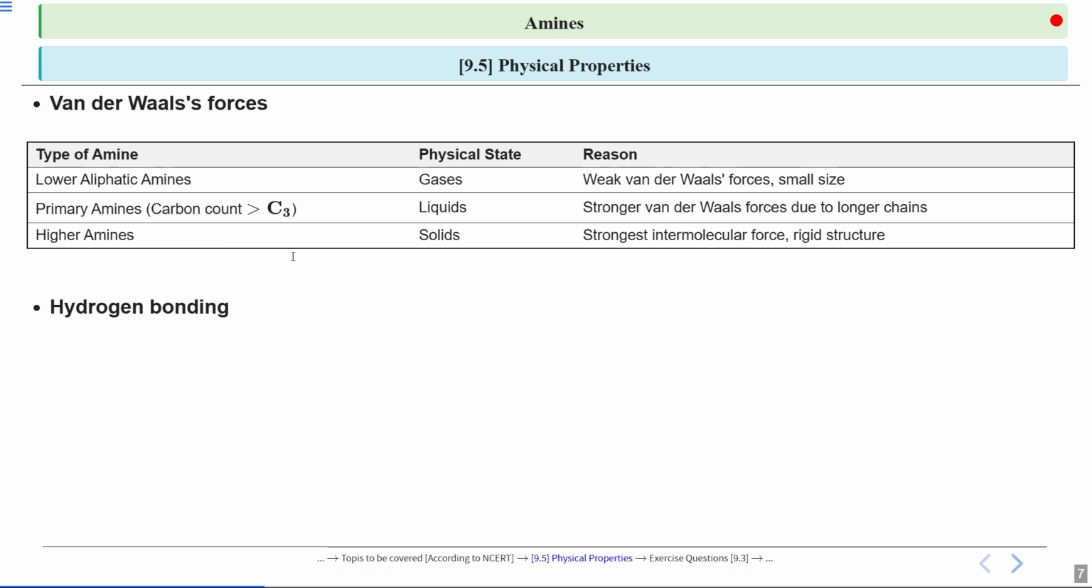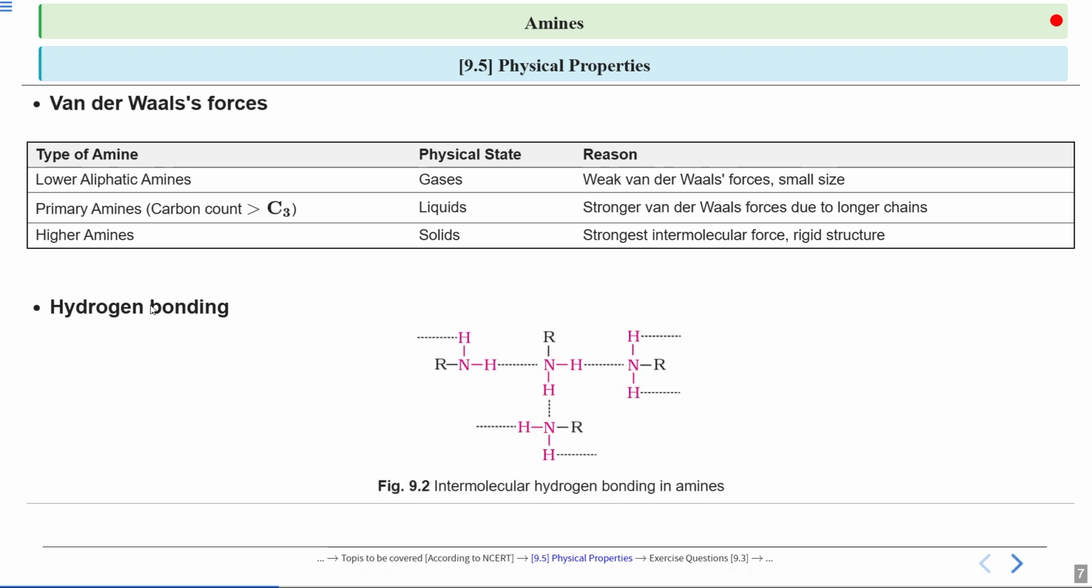Now we will see about hydrogen bonding. If you look at this diagram, this is intermolecular hydrogen bonding in amines. You can see the hydrogen atom from one molecule. If this is a primary amine RNH2, then hydrogen from this molecule is attracted to nitrogen of another. This extra bonding makes the molecules stick together even more tightly, and as a result, they can raise the boiling points and also affect the solubility.